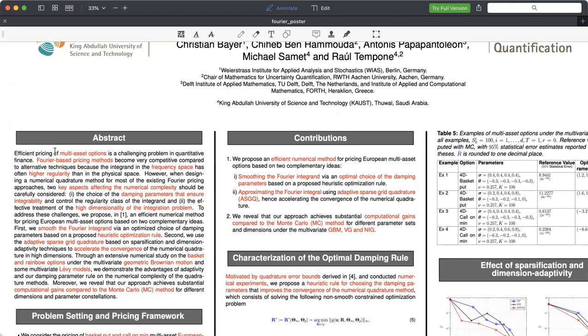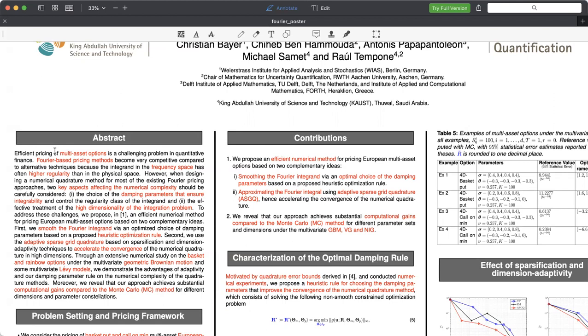To address these challenges, we propose in our work an efficient numerical method for pricing European multi-asset options based on two complementary ideas. First, we smooth the Fourier integrand via an optimized choice of the damping parameters based on a proposed heuristic optimization rule. Second, we use adaptive sparse-grid quadrature, which is based on sparsification and dimension-adaptivity of the quadrature grid to accelerate the convergence of the numerical quadrature in high dimensions.